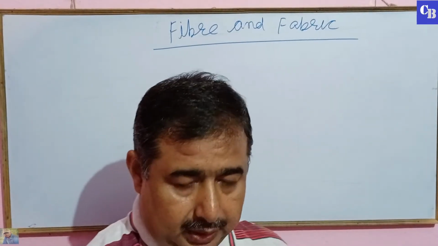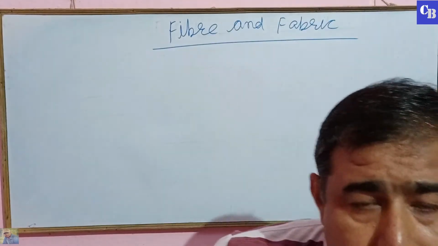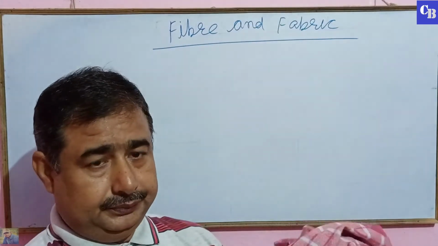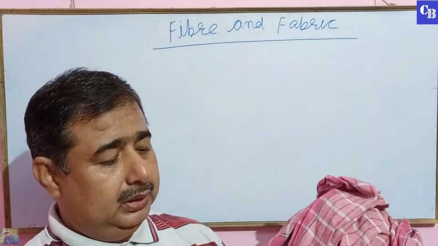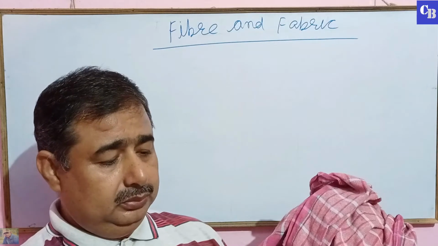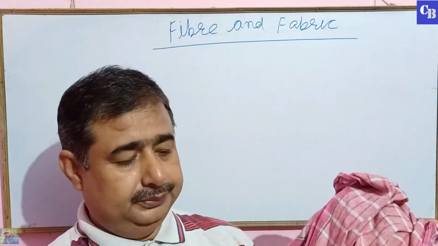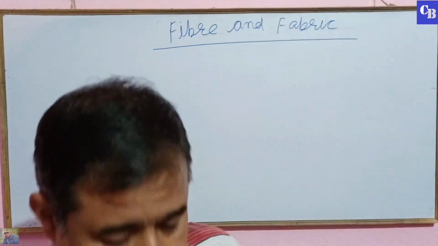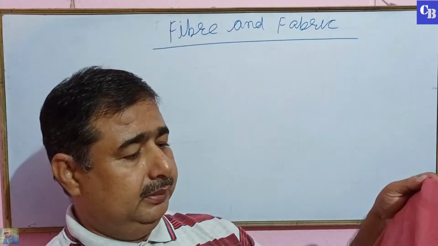To understand the fabric, you see this is a towel, and this is made from cotton. This is a handkerchief.